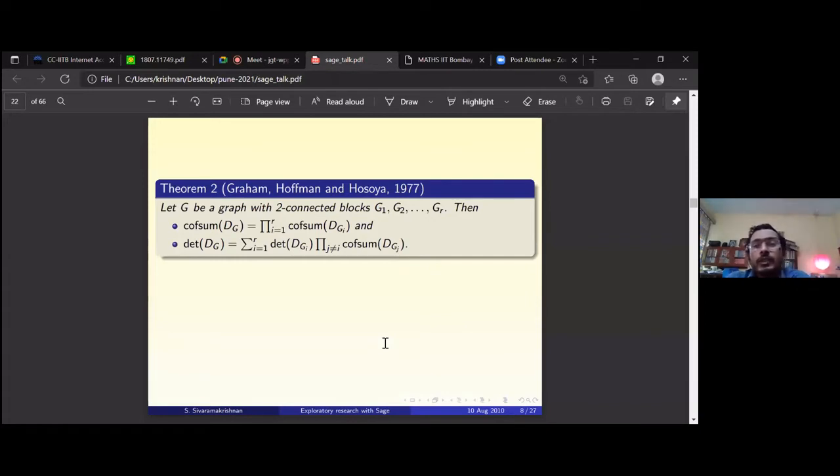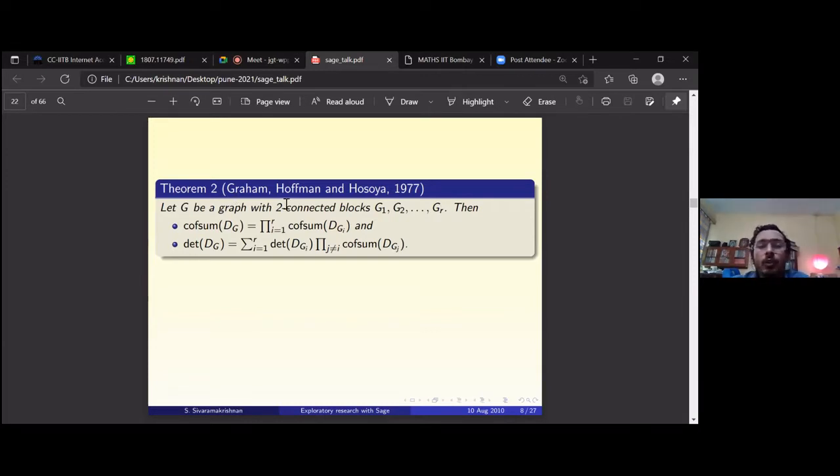So this was proved 6 years later, in 1977. Let G be a graph with 2-connected blocks G1, G2 to GR. So of course, G itself is a connected graph. The 2-connected blocks are G1, G2 to GR. Each of these blocks is itself 2-connected.